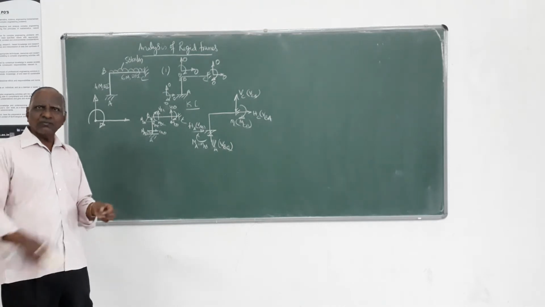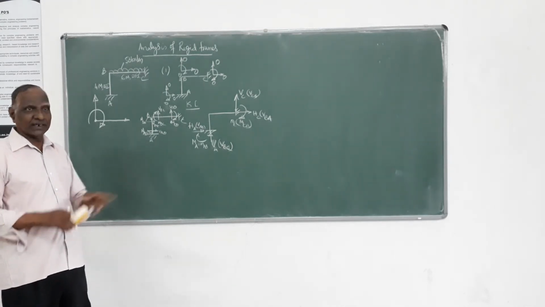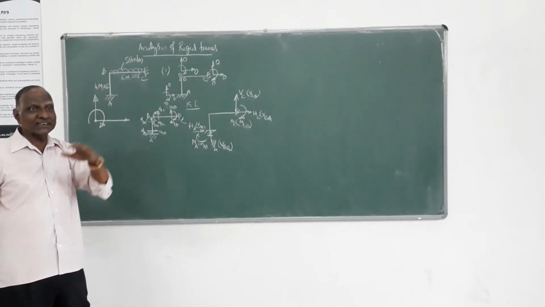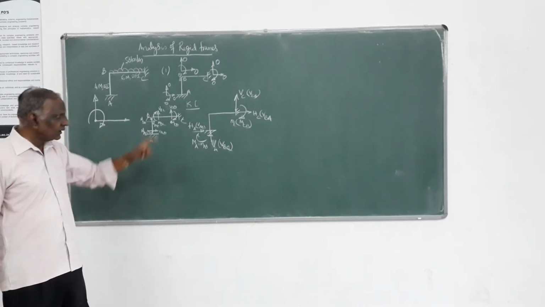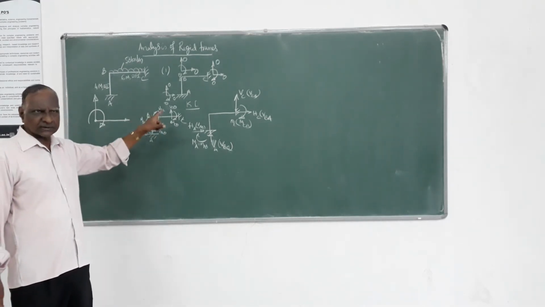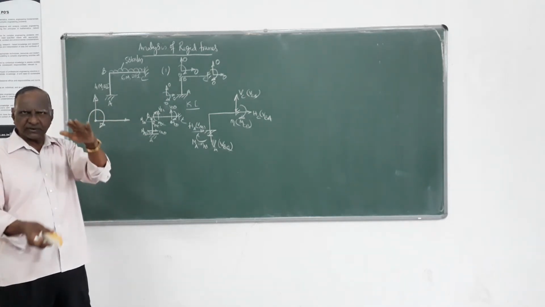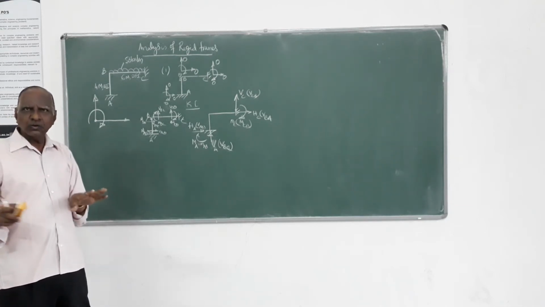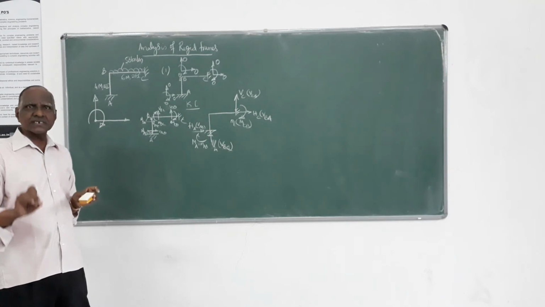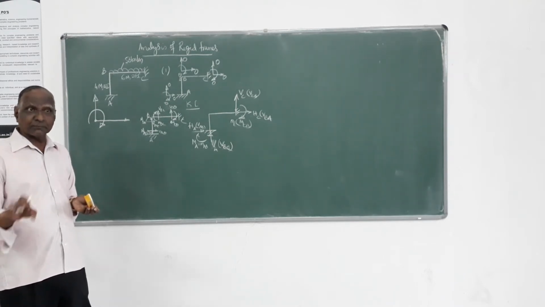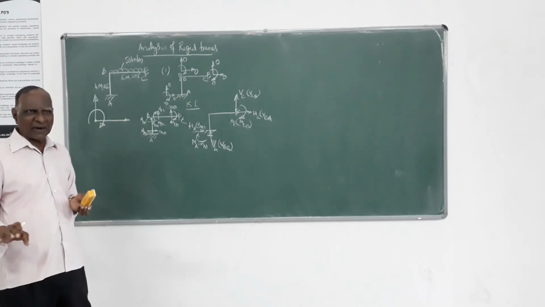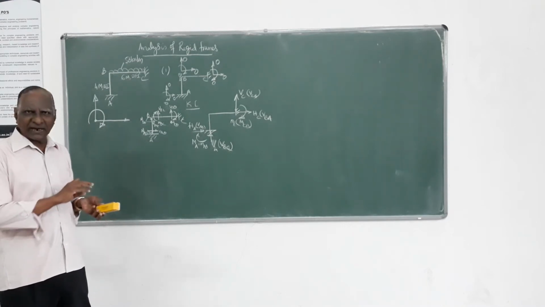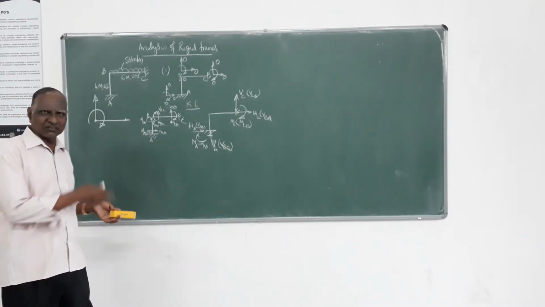Nobody is checking you for arithmetical calculations here. We are checking the principles and methodology, which has to be perfect at each and every stage. That's why I am repeatedly telling the three steps, especially the first step and second step, slope deflection equations, compatibility, that is equilibrium conditions. You have to do them without any mistake, with utmost care, with presence of mind, with all application of your mind. You should not carry out things blindly.